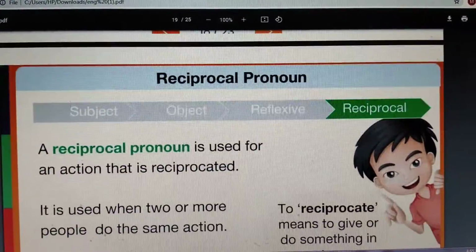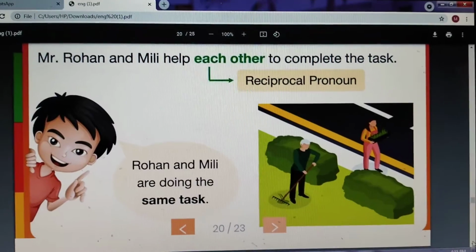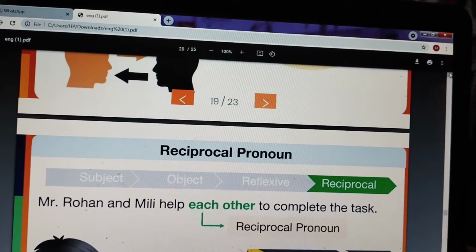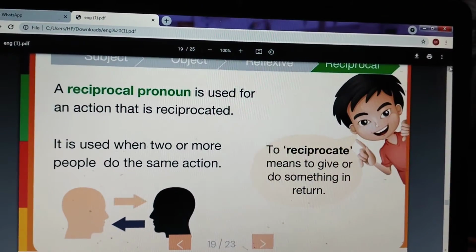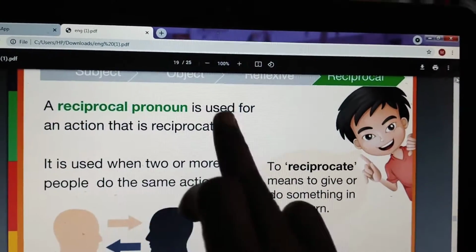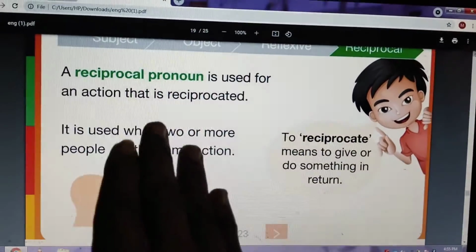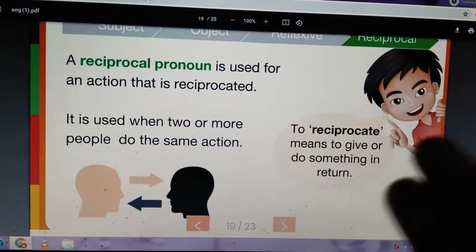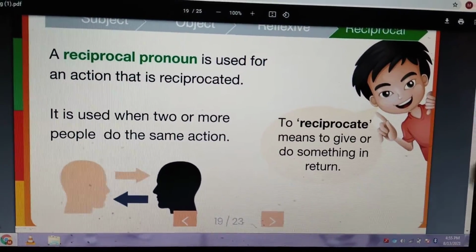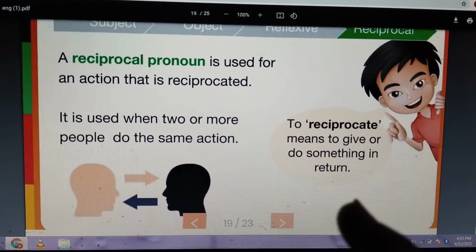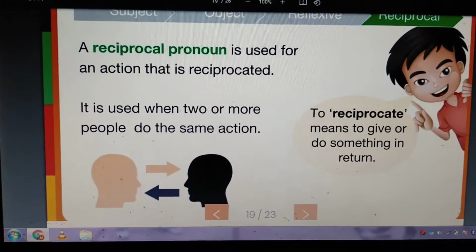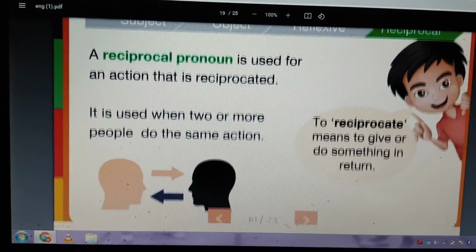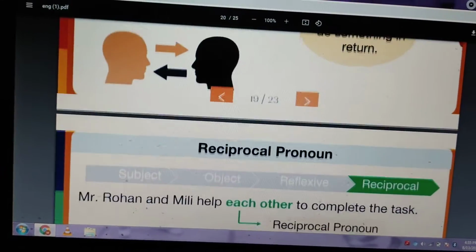Now next what you are going to see is about reciprocal pronoun. So let us learn about reciprocal pronoun now. What do you mean by reciprocal pronoun? A reciprocal pronoun is used for an action that is reciprocated. So it may be used when two or more persons do the same action. To reciprocate means to give or to do something in return. So let us see some examples to understand better about this reciprocal pronoun.